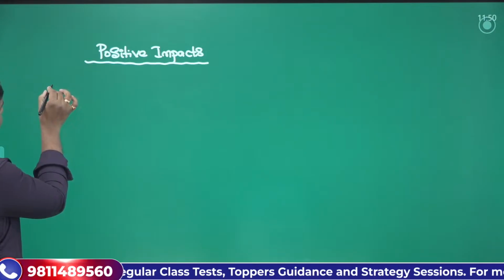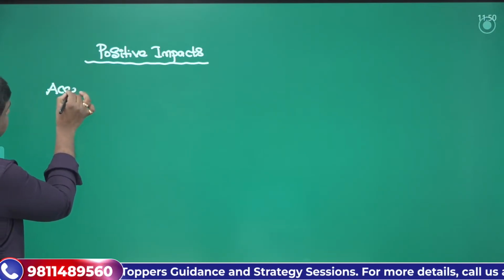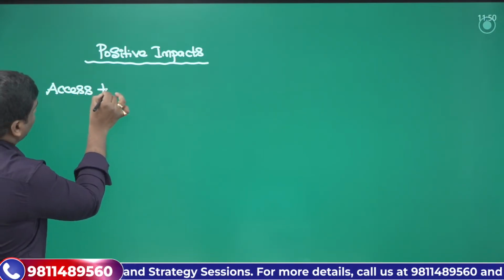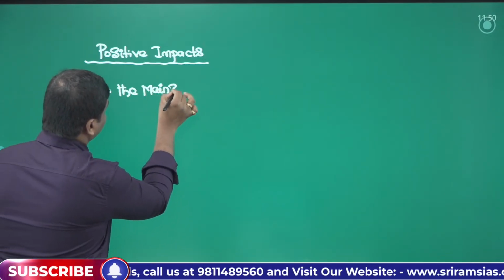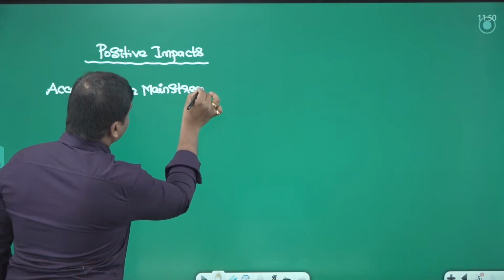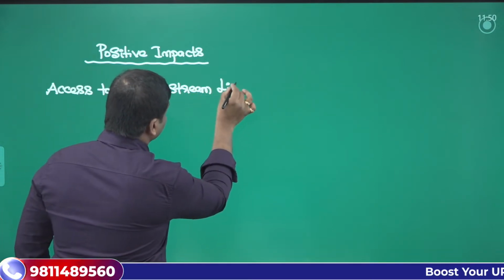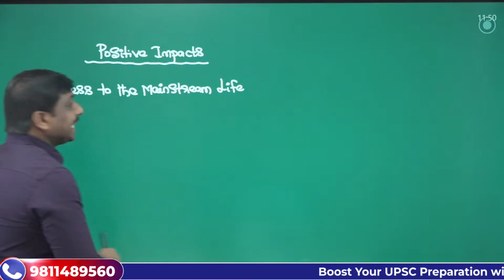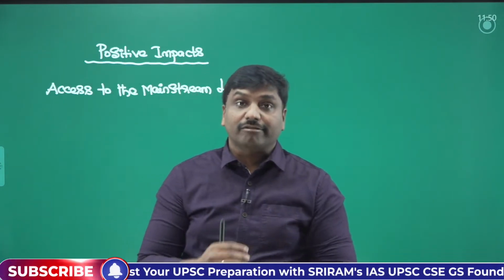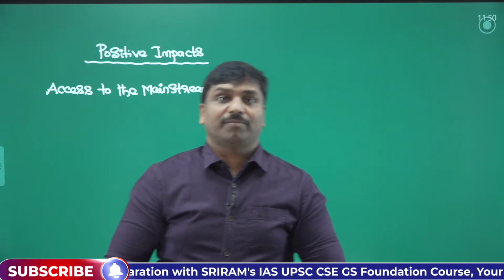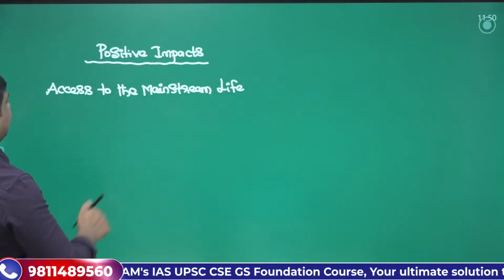So a very basic aspect is access to the mainstream life. When they get access to the mainstream life, slowly there is the possibility of integration of the tribals with the normal people.